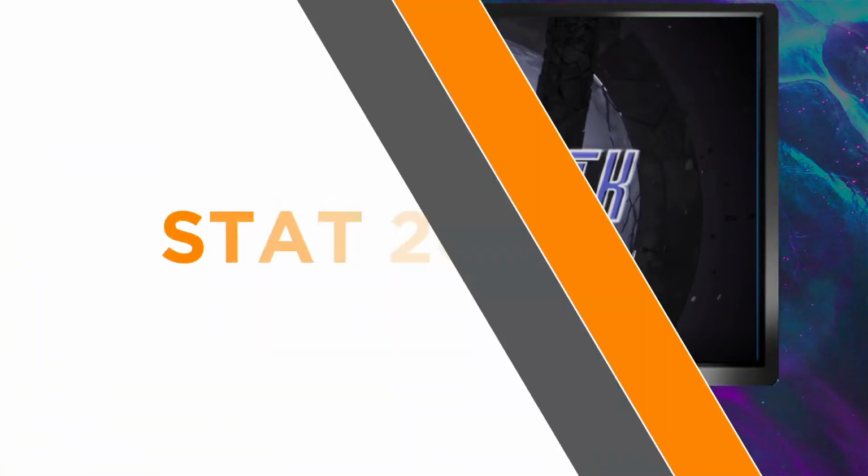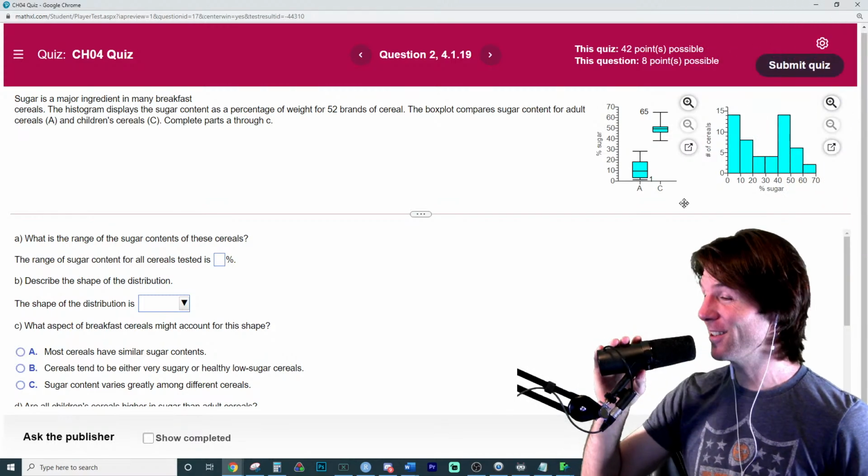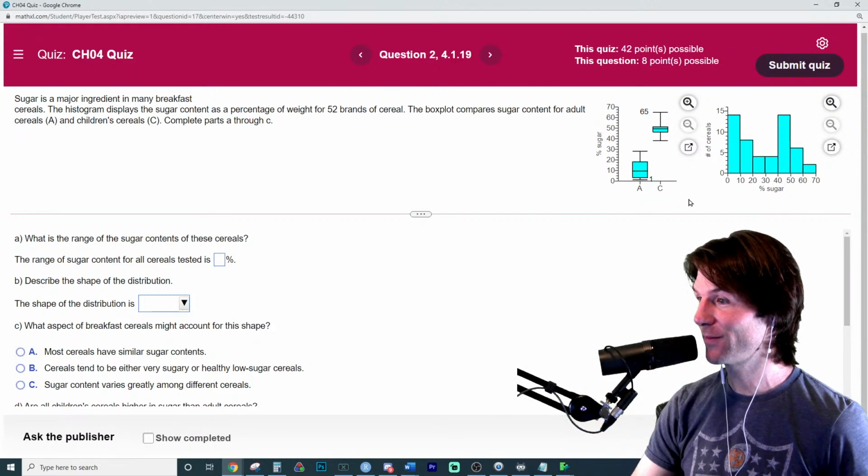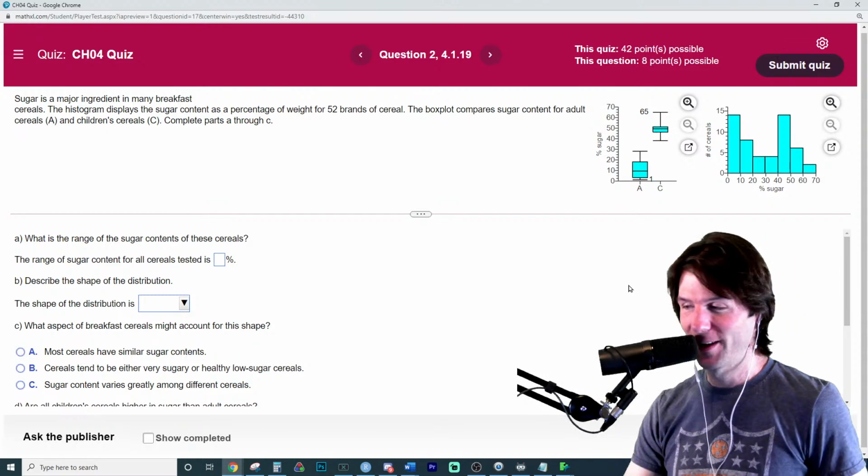Let's talk about breakfast cereals. There we go. Took college classes 22 years ago. Anyways, here we are with the breakfast cereals.